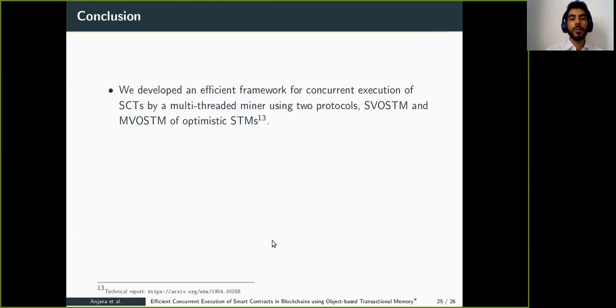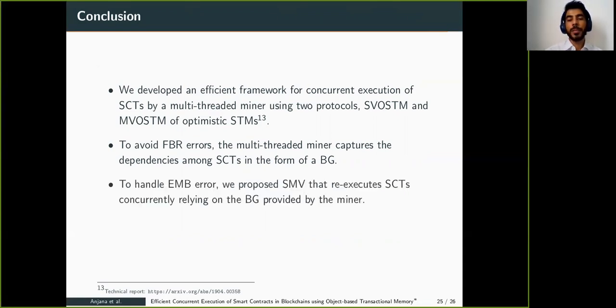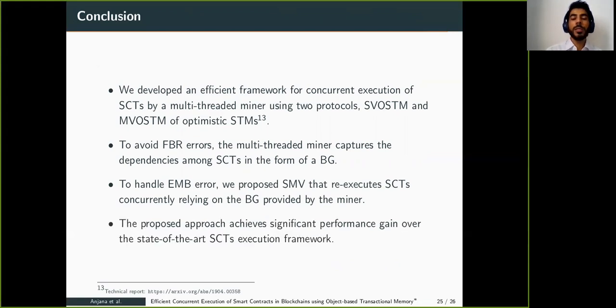Now I will conclude. We developed an efficient framework for concurrent execution of SCTs by a multi-threaded miner using two protocols, SUSTM and NUSTM, of optimistic STM. To avoid APR error, the multi-threaded miner captured the dependency among SCTs in the form of a flow graph. To handle EMB error, we propose SMV, which re-executes SCTs concurrently relying on the block graph provided by the miner and rejects any malicious block proposed by a malicious miner. The proposed approach achieves significant performance gain over the state-of-the-art solution. You can find more details in the technical report here.